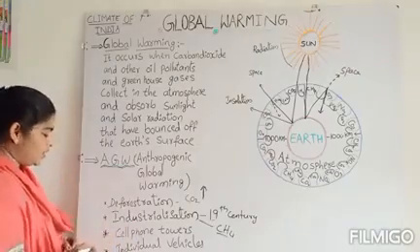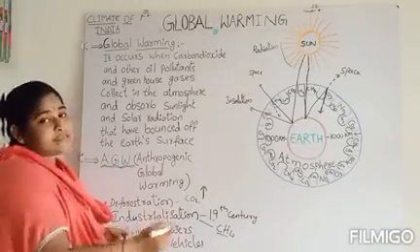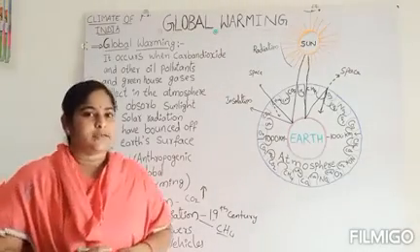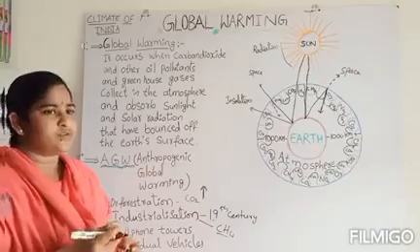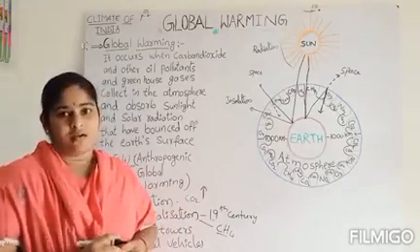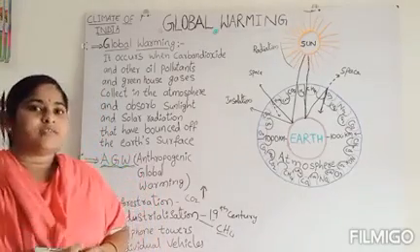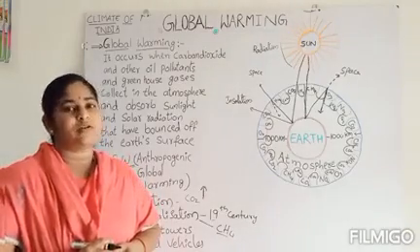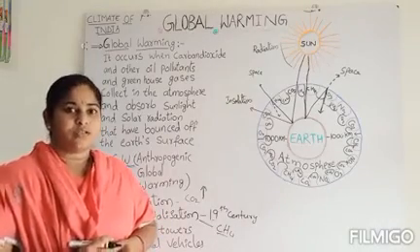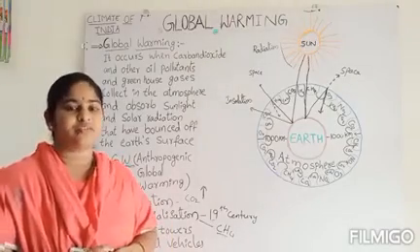Okay, now another is cell phone towers. The usage of cell phones and the construction of cell phone towers. You know that sometimes cell phones overcharging also radiates and bursts. And in the same way, because of the radiation from cell phone towers, all the birds are in the extinction stage. Now birds are on the list of extinction risk.